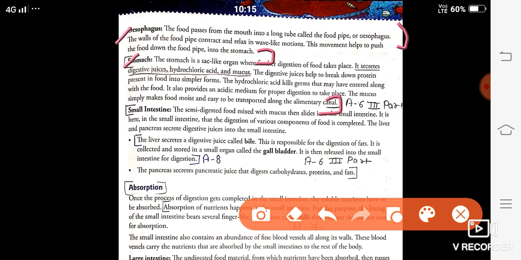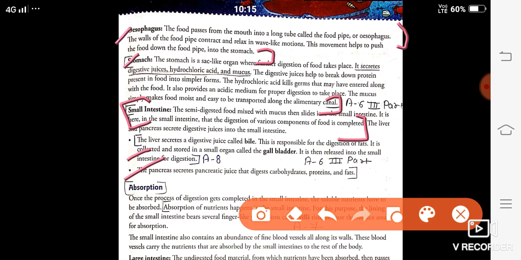Then in the small intestine you will write till food is completed, and these 2 points. So this is your answer number 6.